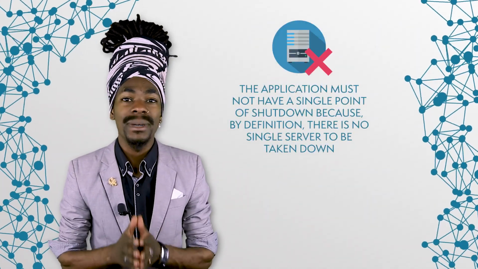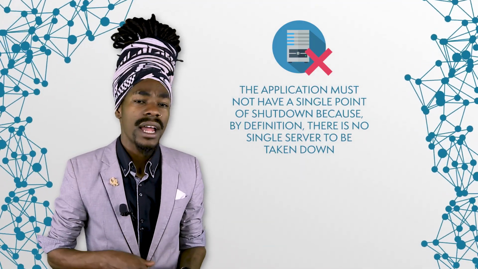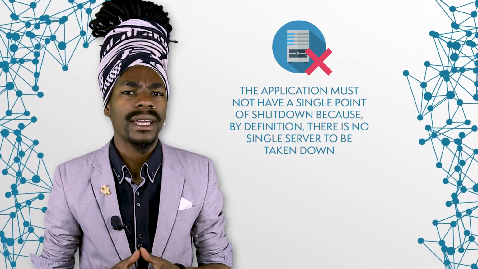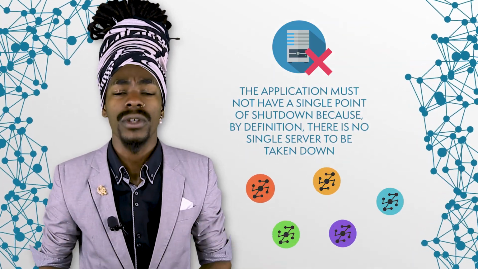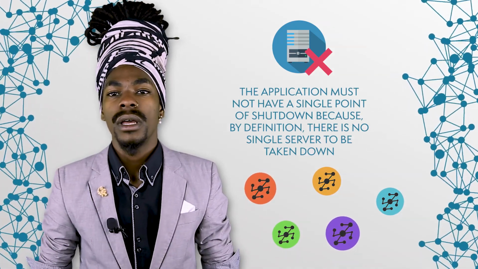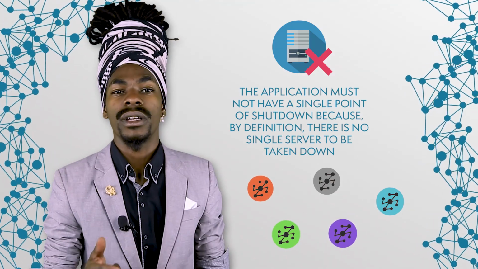The application must not have a single point of shutdown because, by definition, there is no single server to be taken down. The data in decentralized applications is distributed across all of its nodes, with each of them being independent from all of the other nodes. If one fails or is shut down, the others are still able to run the network.